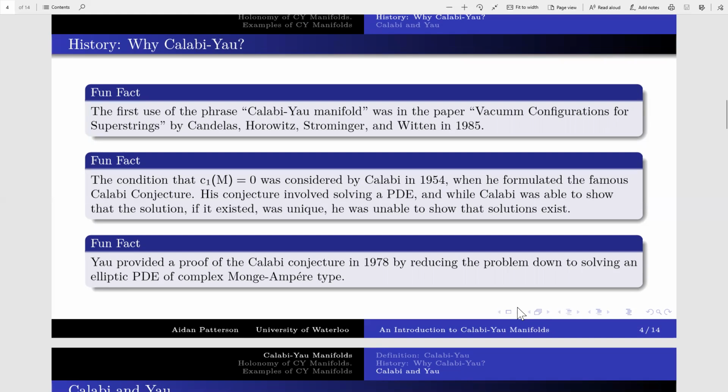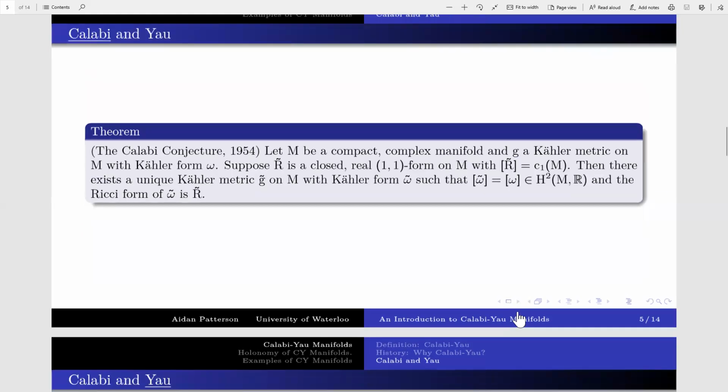Now, the condition that the first Chern class vanishes was first considered by Calabi in 1954 during a talk at the International Congress of Mathematicians. In this talk, he presented a conjecture, which is now known as the Calabi conjecture. We'll talk about this in the next slide, but this conjecture involves solving a PDE. And so while Calabi was able to show that the solution, if it existed, was unique, he was unable to show that the solutions exist in the first place. Yau provided a proof for the Calabi conjecture in 1978 by reducing this problem down to solving an elliptic PDE of complex Monge-Ampère type.